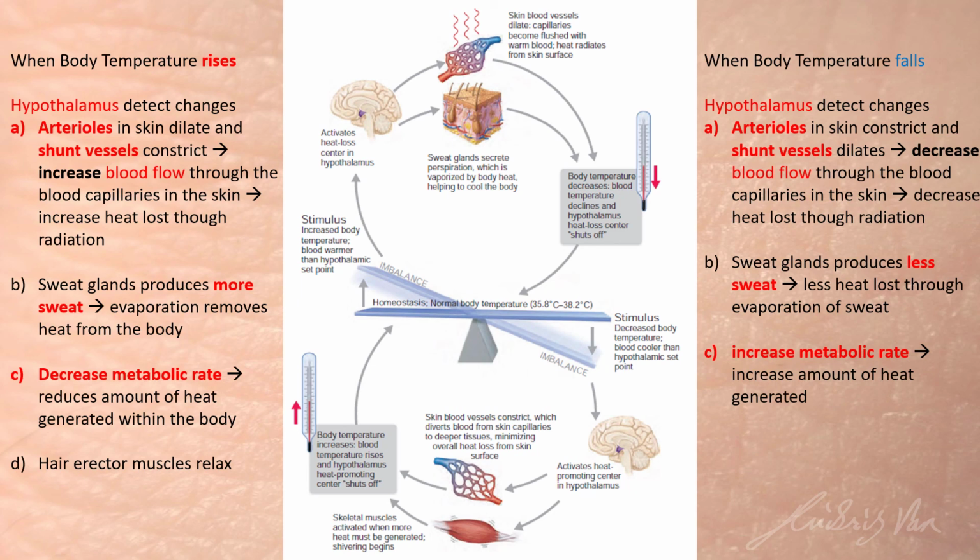We will try to increase our metabolism, and one of the methods is shivering, because for us to shiver, it requires muscle contraction. What chemical reaction drives muscle contraction? Our respiration provides the energy needed for muscle contraction, and respiration generates heat. And lastly, our hair erector muscle will contract, causing our hair to stand and try to trap some heat. But of course, we are quite naked, and not much heat can be trapped by our standing hair.